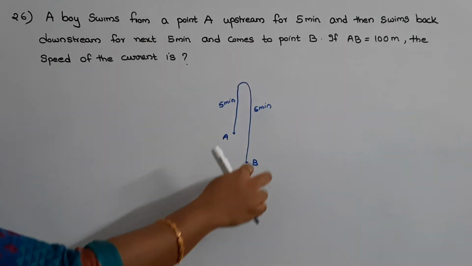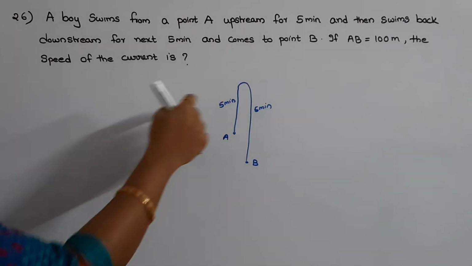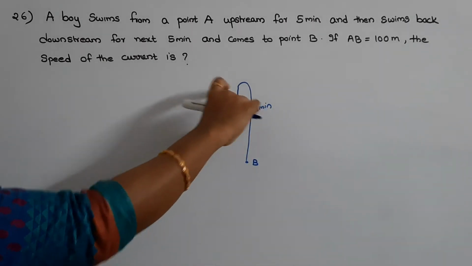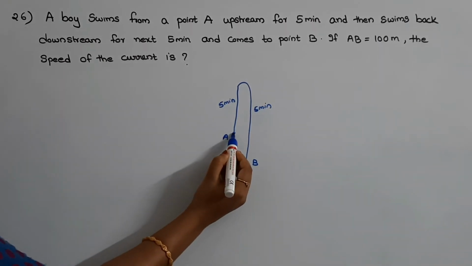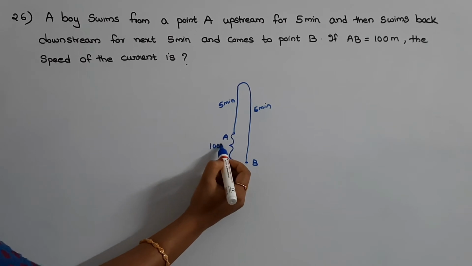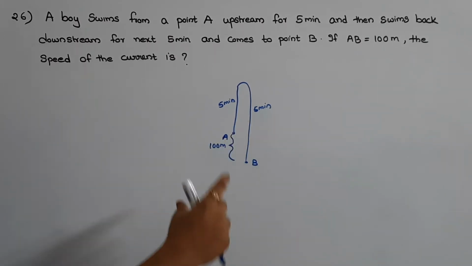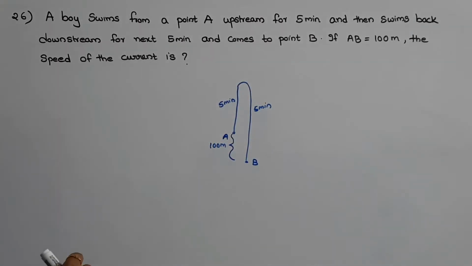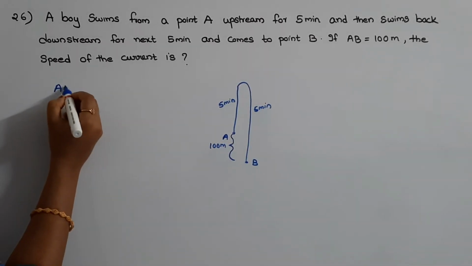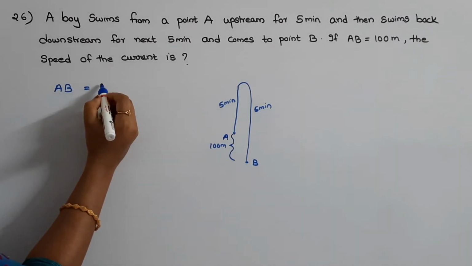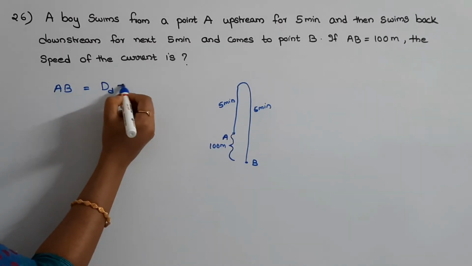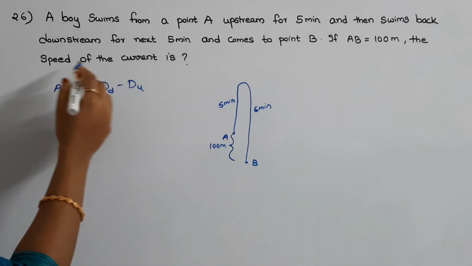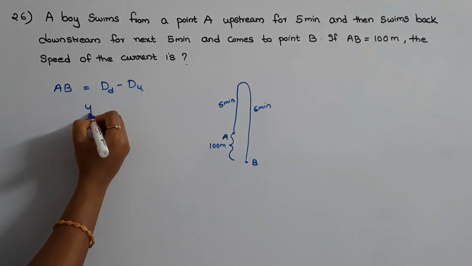In downstream, the boy can swim faster than in upstream. So the distance downstream will be greater than that of the distance upstream. Now the distance AB is given as 100 meter. This distance is the difference between the downstream distance and the upstream distance. So the distance AB will be equal to the difference between the downstream distance and upstream distance. We need to find out the value of speed of the current or y value.